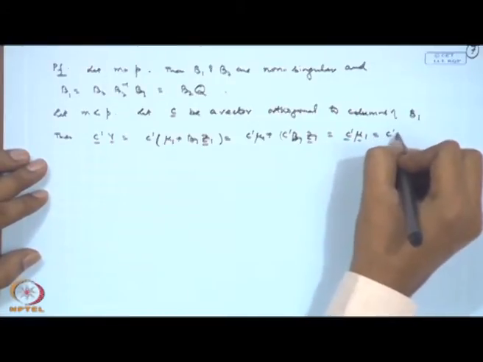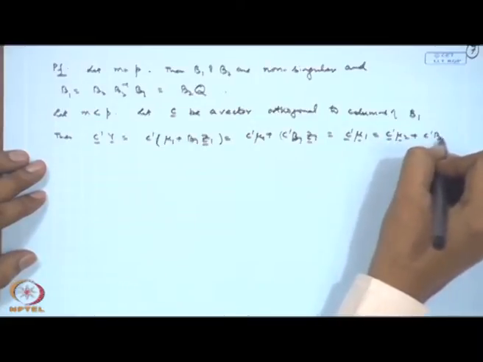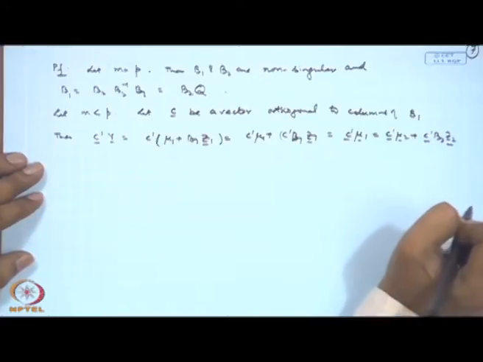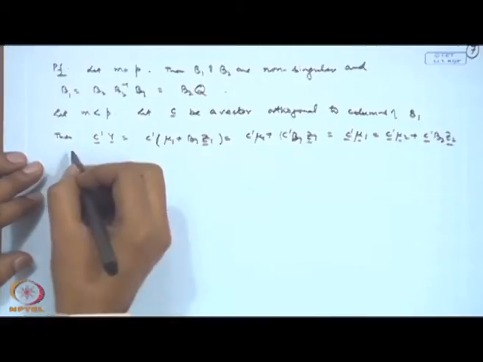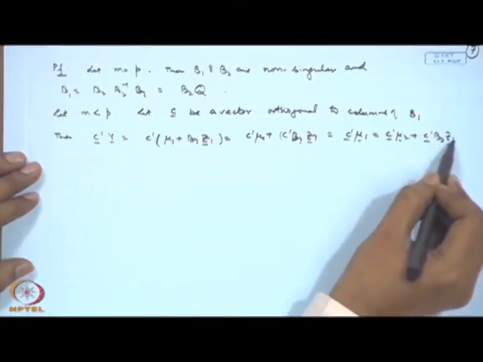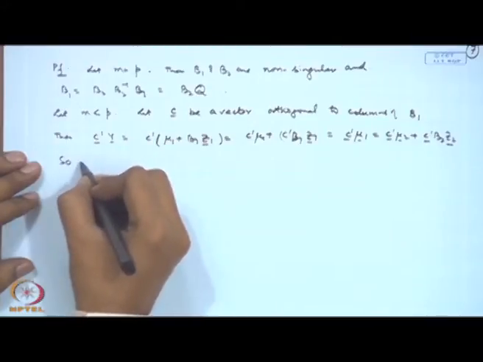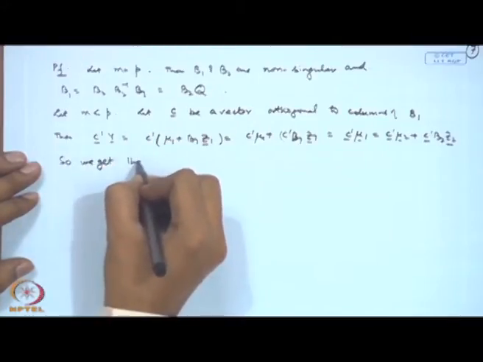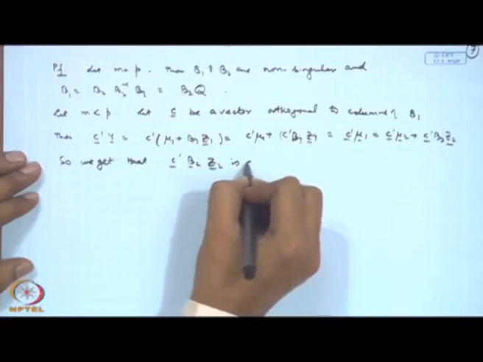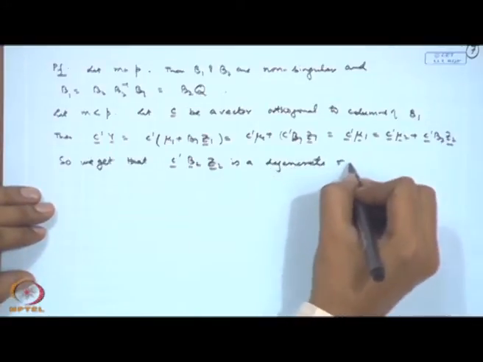Now, that is equal to C prime mu2 plus C prime B2 Z2. Now, what I am getting here, C prime B2 Z2, this is a scalar. So, we are getting that C prime B2 Z2 is a degenerate random variable.